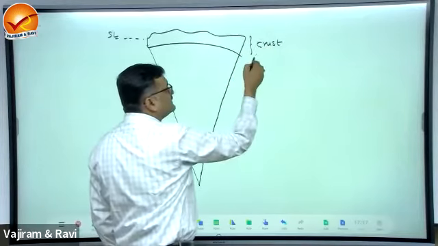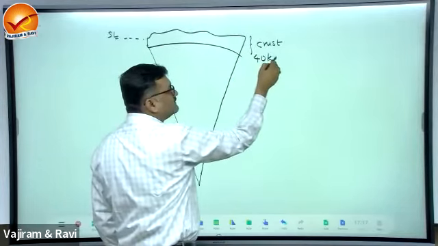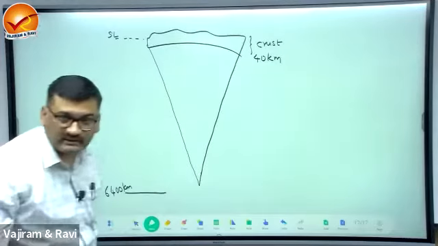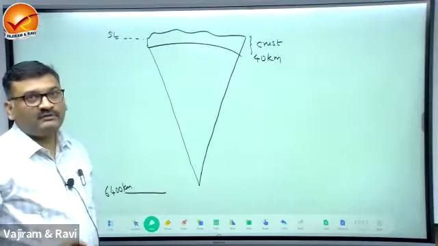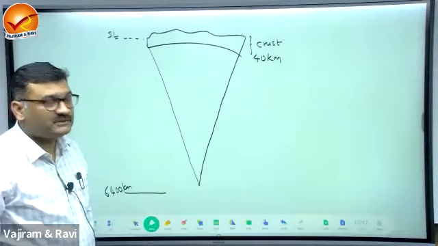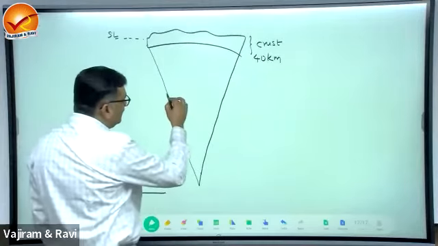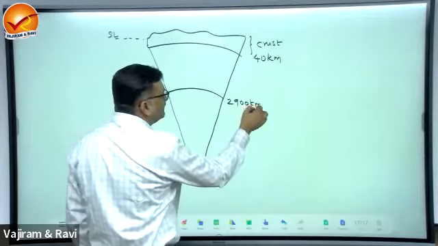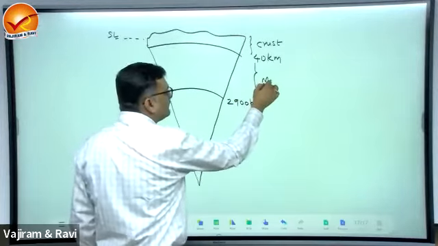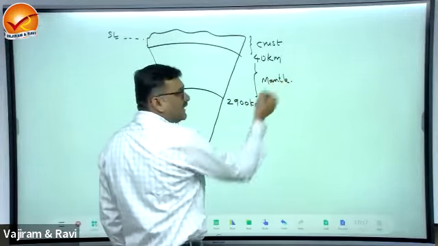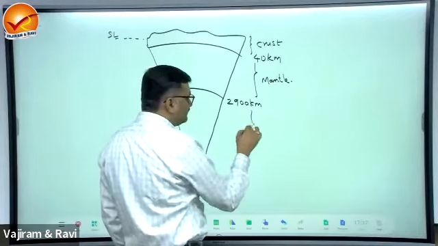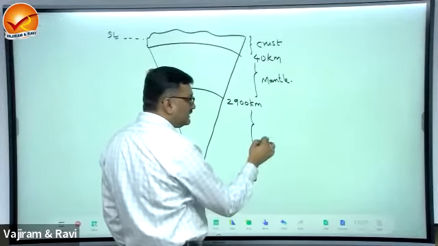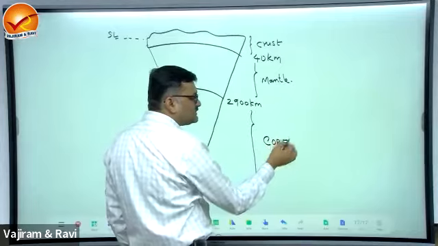The average thickness of the crust is 40 kilometers. Crust extends up to 40 kilometers. And from 40 to 2,900 kilometers, this is going to be mantle, and from 2,900 to the center of the Earth is core.